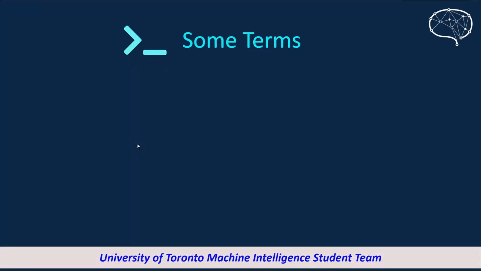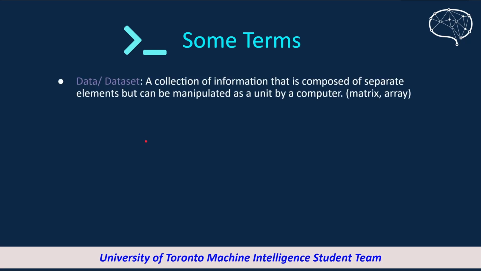Last video we talked about the goal of machine learning, which is generalizability. Now in this video we will get into some terms about machine learning, especially about the dataset. Now a dataset is a collection of information that is composed of separate elements but can be manipulated as a unit by a computer. For example, it could be represented as a matrix or arrays in a computer.